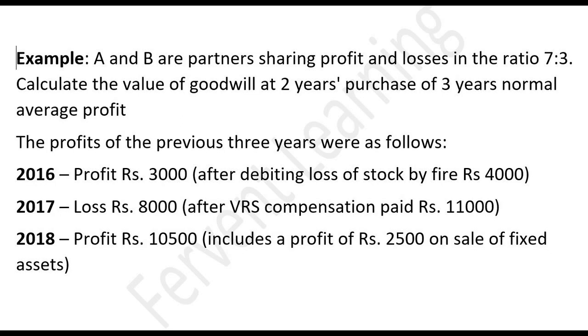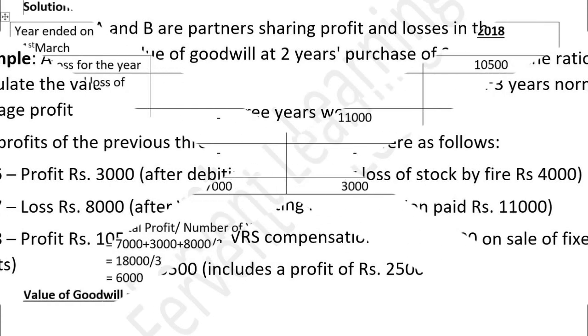In 2017, loss is 8,000 after VRS compensation paid rupees 11,000. In 2018, profit is 10,500, which includes a profit of rupees 2,500 on sale of fixed asset. Here we only use normal profit for the calculation of value of goodwill. So we need to add or subtract abnormal gain and abnormal loss from the given profit.